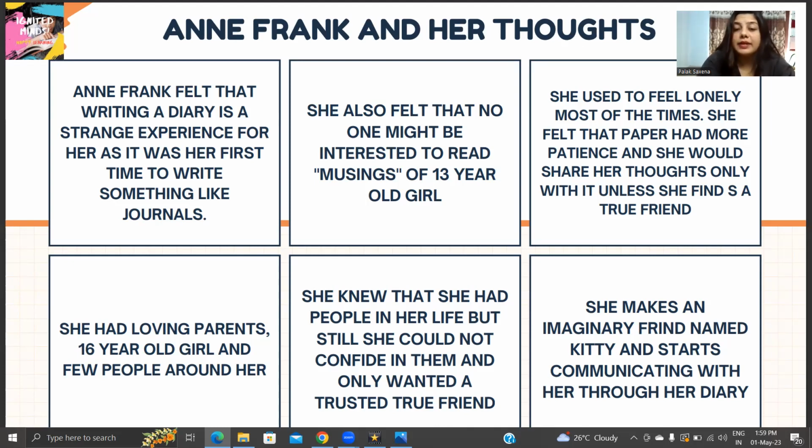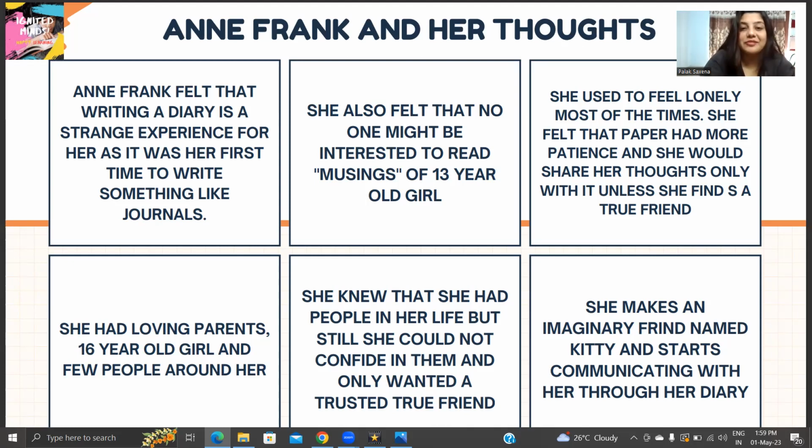She knew that she had people in her life, but still she could not confide in them. Confide here means, children, when we want to share a secret with somebody because we trust them, we rely on them. So even after having parents, a sister, and approximately 30 people around her, a good gathering, there was nobody to confide in. She could not trust anybody or share her things, and she only wanted a trusted true friend.